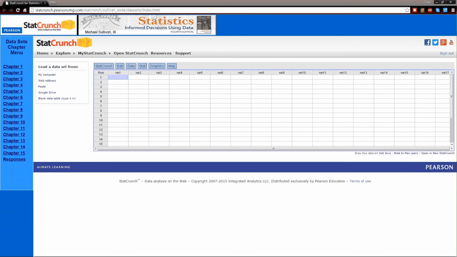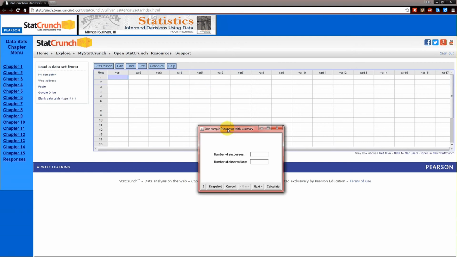And then once we do that, this pop-up shows, and we want to input the number of successes, which in this case is the number of cars that speed, and the number of observations, which is the total number of cars. There's 137 successes, 1,561 total cars. Click on Next. Hypothesis testing will be next week. Module 4. Confidence interval will be this week. Click on the radio button.